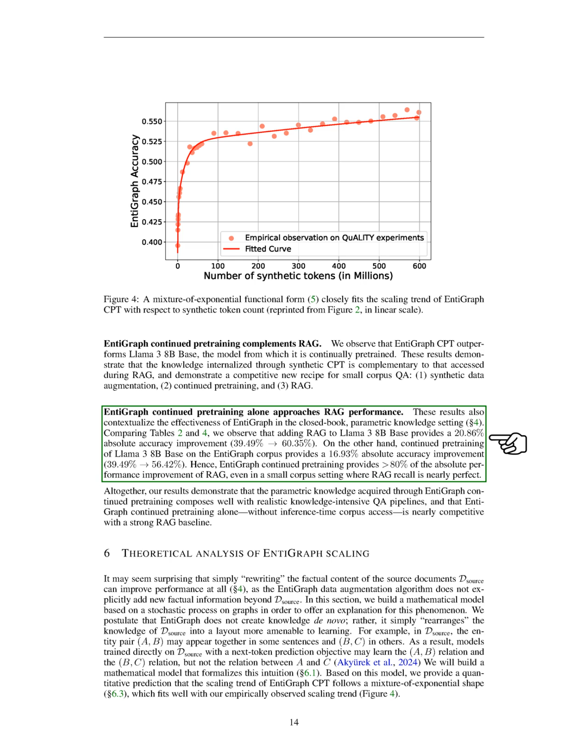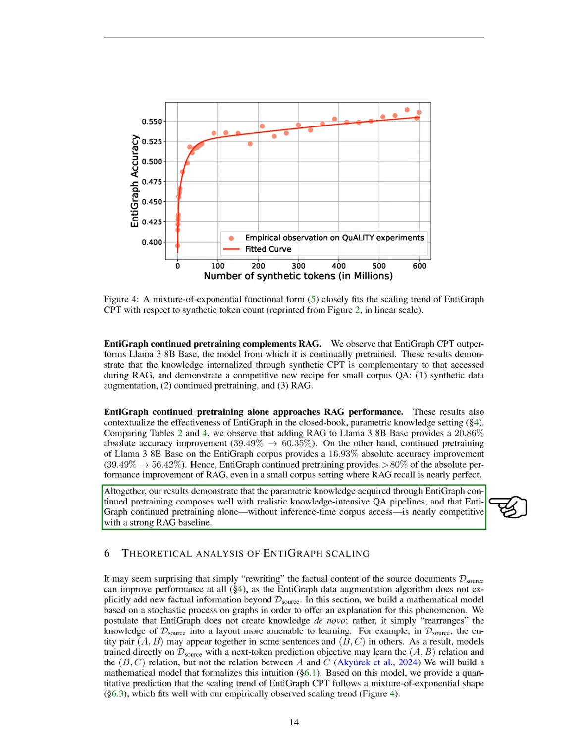This shows that EntiGraph's continued pre-training accounts for over 80% of the accuracy improvement seen with RAG, even in a small corpus context where RAG's recall is almost perfect. Overall, our results highlight that the knowledge gained from EntiGraph's continued pre-training integrates well with knowledge-intensive question-answering systems, and that this pre-training alone, without accessing the corpus during inference, comes close to matching a strong RAG baseline.